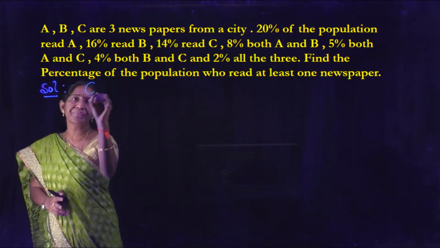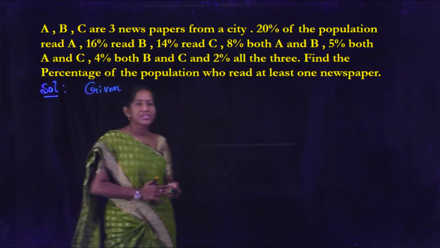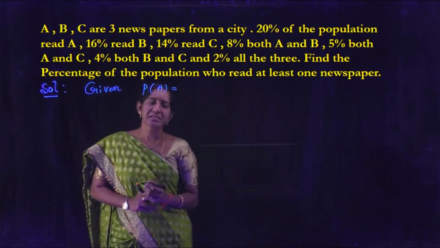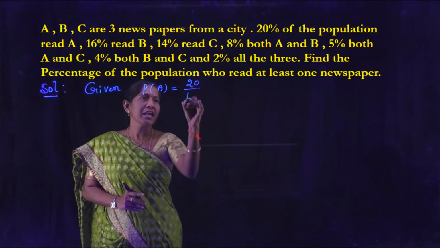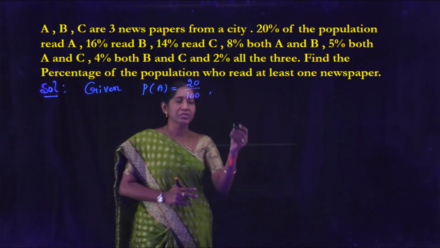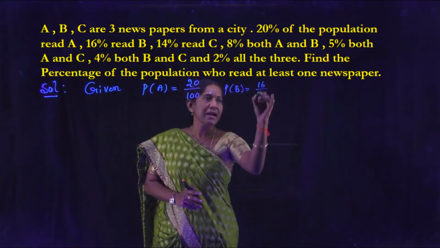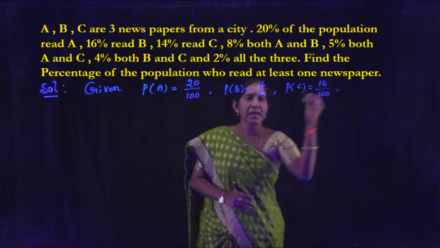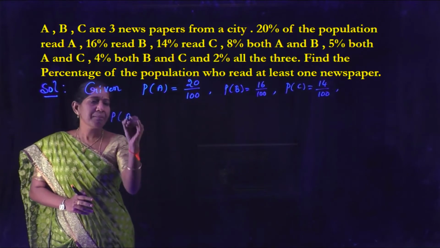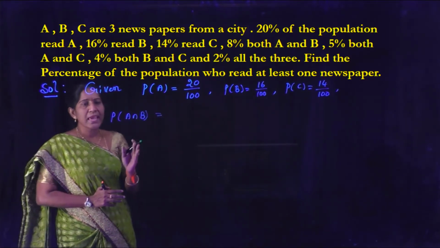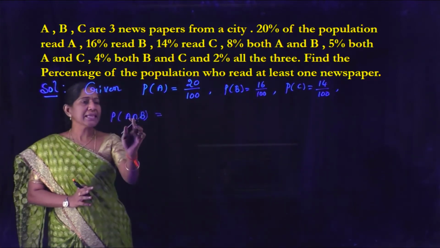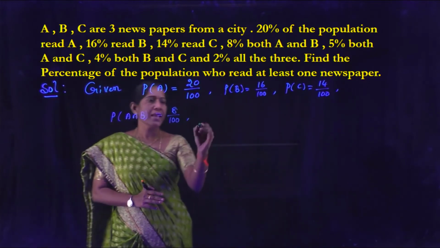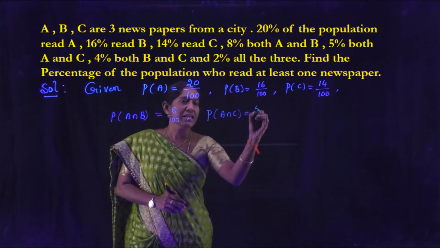So, given the percentage of population who read the newspapers A, B, C. P of A, that is 20% read newspaper A, is 20 by 100. 16% read newspaper B, so P of B is 16 by 100. 14% read C, P of C is 14 by 100. 8% read both A and B, that is P of A intersection B, is 8 by 100. 5% read both A and C, P of A intersection C is 5 by 100.